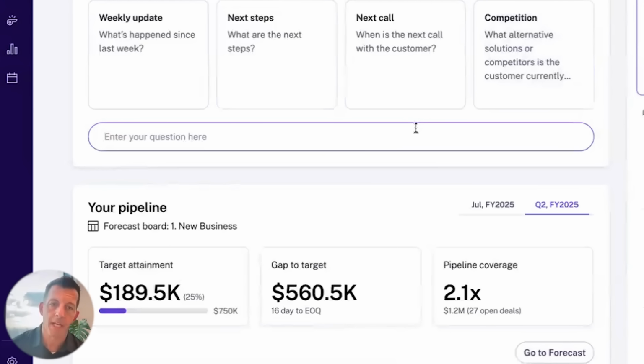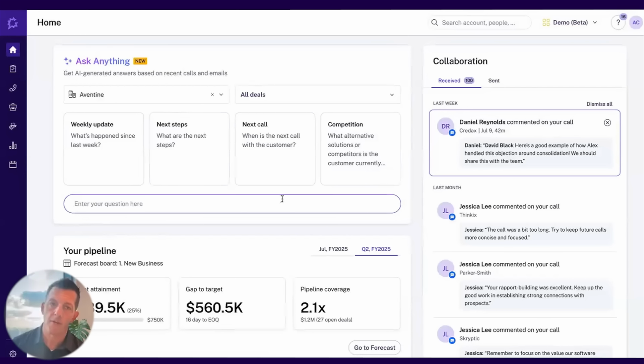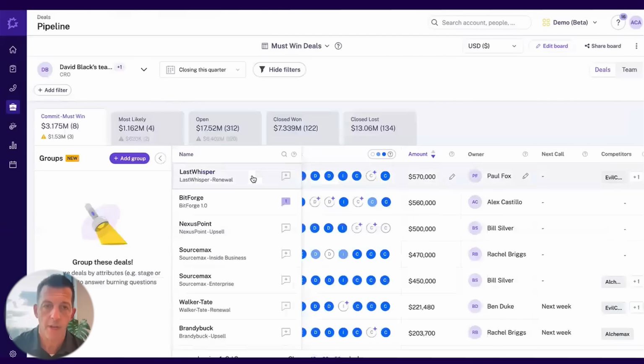I can also type in any question I have about an account, a specific opportunity, an area or a region, and it will go out and summarize everything that's happening there for me across the board. And so this is very powerful to be able to keep your finger on the pulse and to quickly celebrate good things that are happening, as well as areas where you need to focus on and to drive improvement.